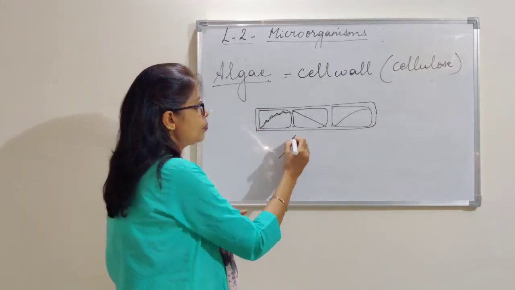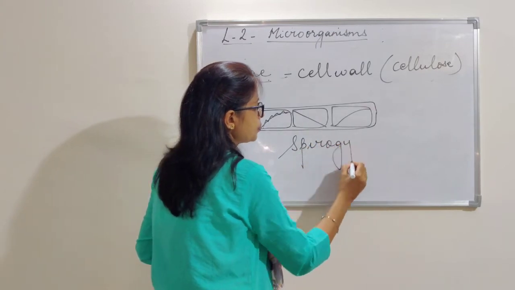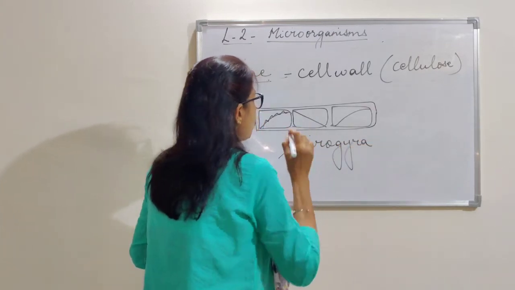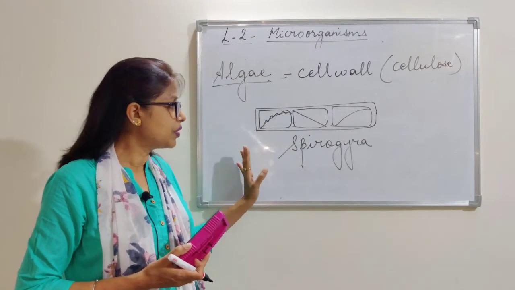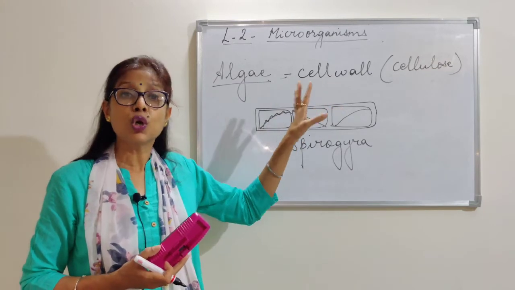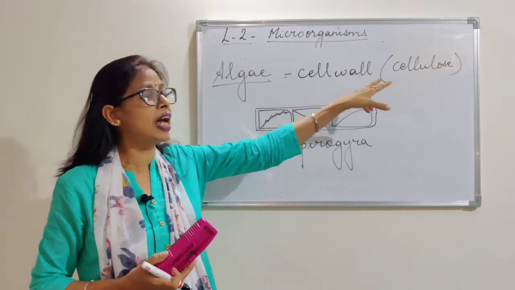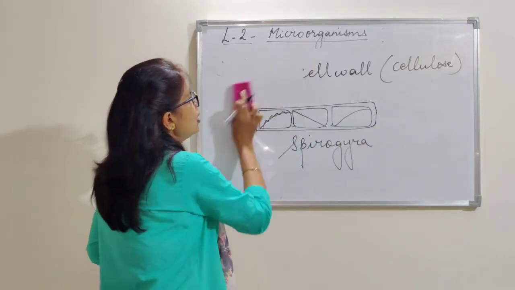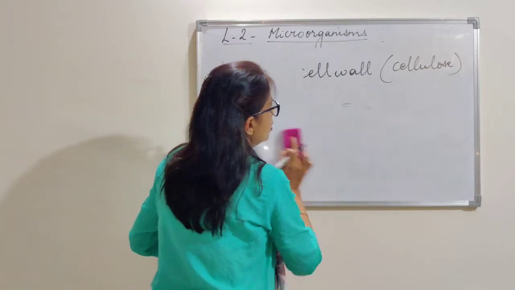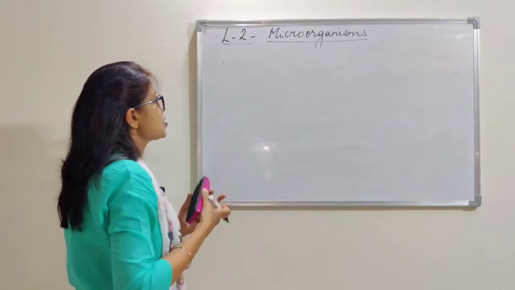This is an example of Spirogyra. Most of the algae are green in color because they have chlorophyll in them, and they are placed under plants because they have a cell wall of cellulose. Now we reach the last microorganism, that is virus.